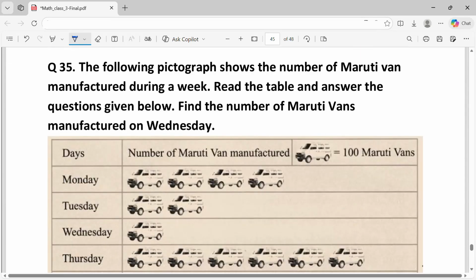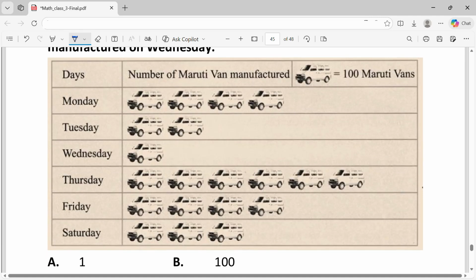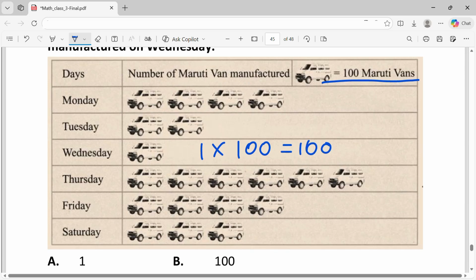Question 35. The following pictograph shows the number of Maruti vans manufactured during a week. Read the table and answer the question given below. Find the number of Maruti vans manufactured on Wednesday. We are given that one van icon represents 100 Maruti vans. So the number of vans manufactured on Wednesday are 1 into 100, which is equal to 100. That is option B.